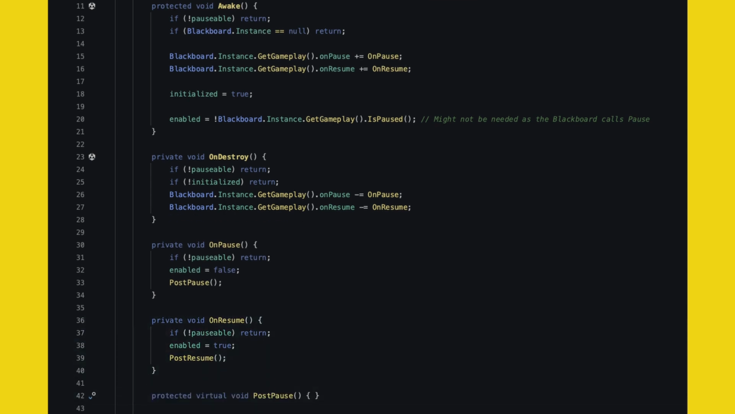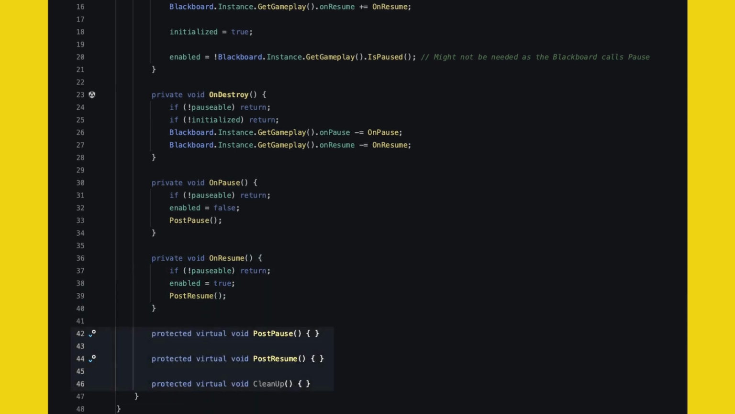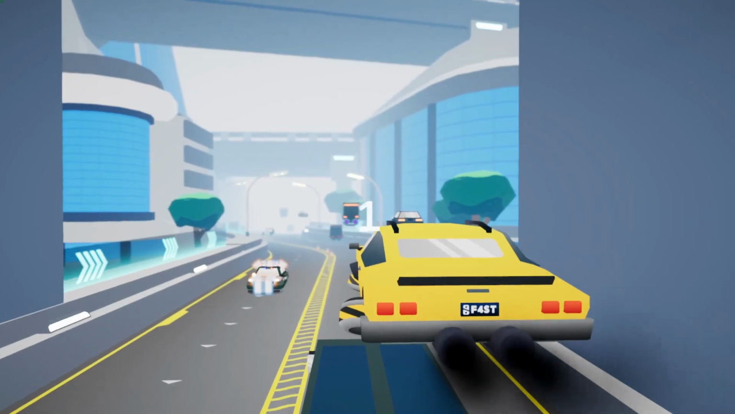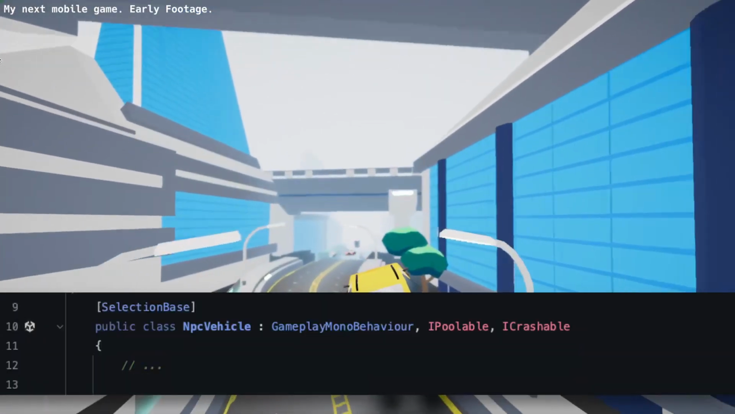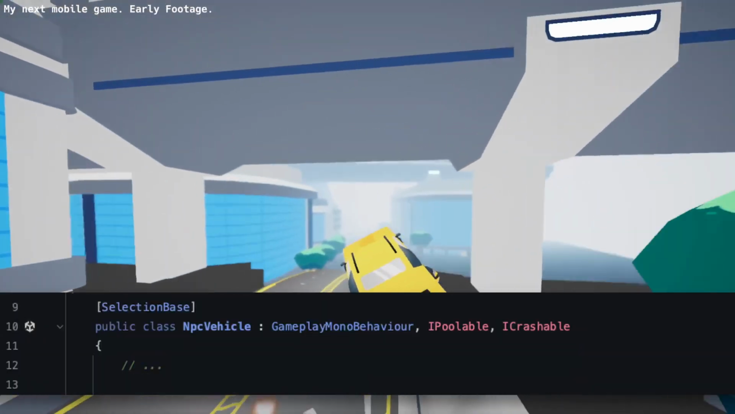Just updates. Then we also define some optional methods that can be overridden in the concrete class if you want. PostPause and PostResume will get called at the end of OnPause, respectively OnResume. Now, if I want, for example, my NPC vehicles to pause, I can extend my gameplay MonoBehaviour, and in the inspector I can check pausable.